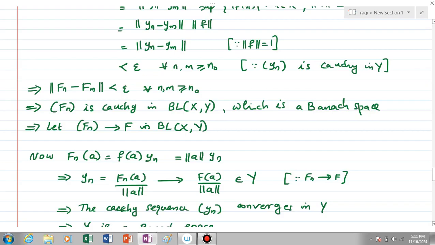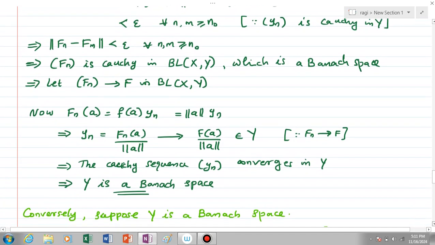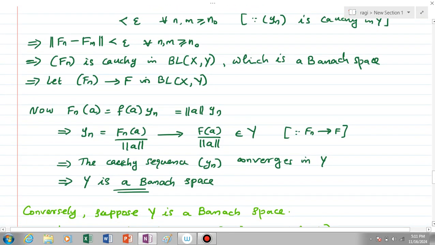So we have chosen a Cauchy sequence y_n in Y, and now we have found that this Cauchy sequence converges to some point in Y. So every Cauchy sequence converges, means Y is a Banach space. So if BL(X,Y) is a Banach space, then Y is a Banach space.